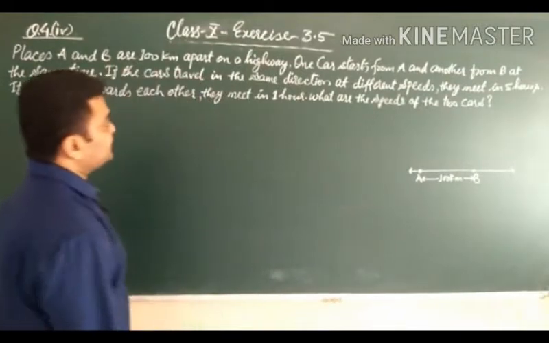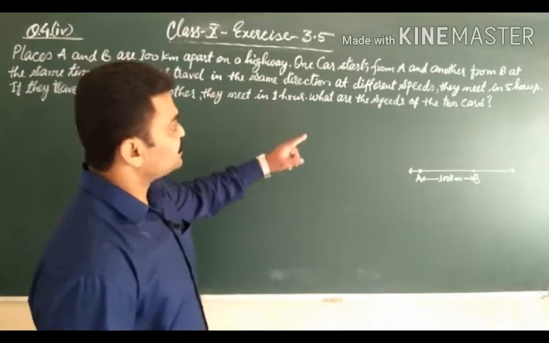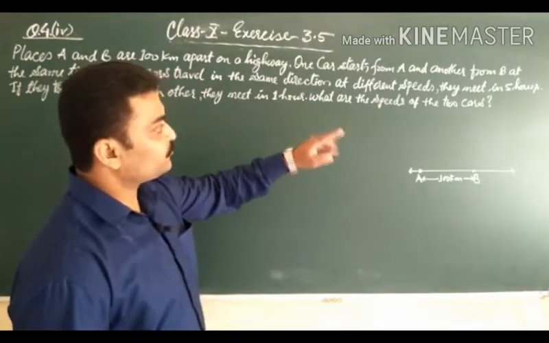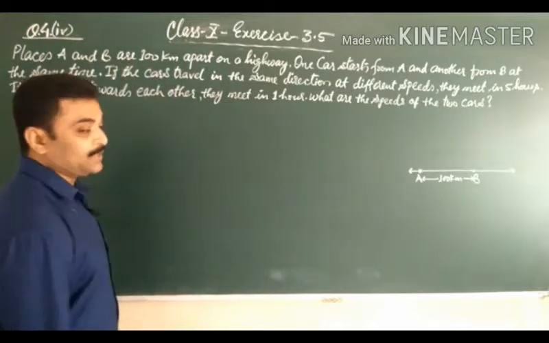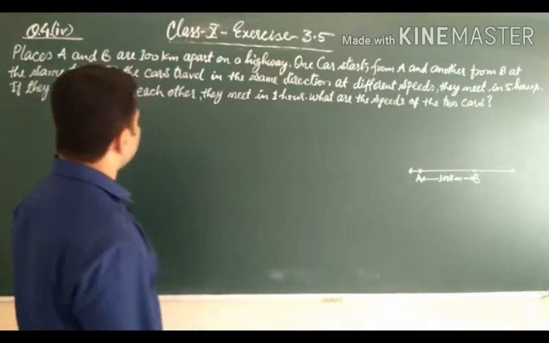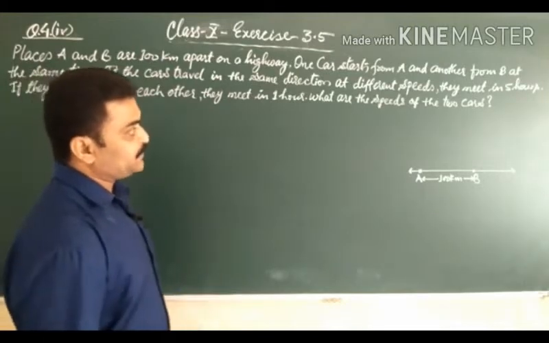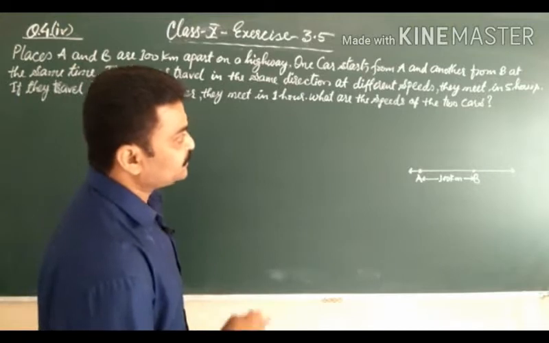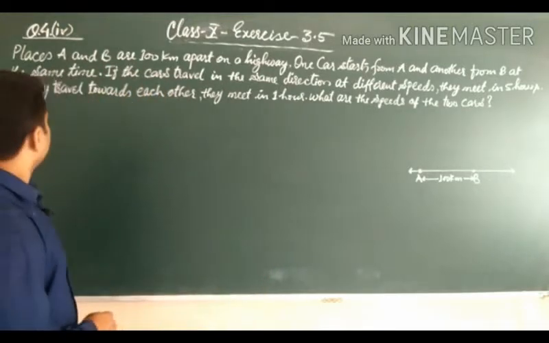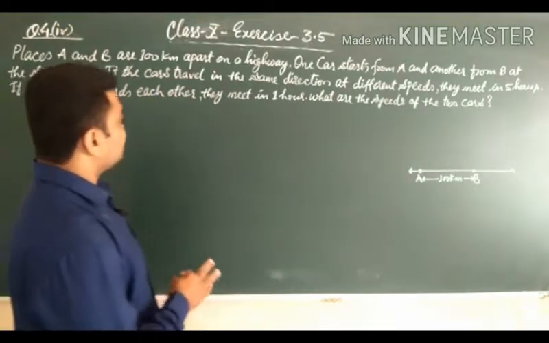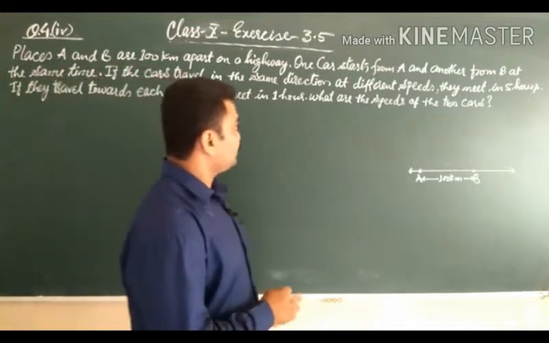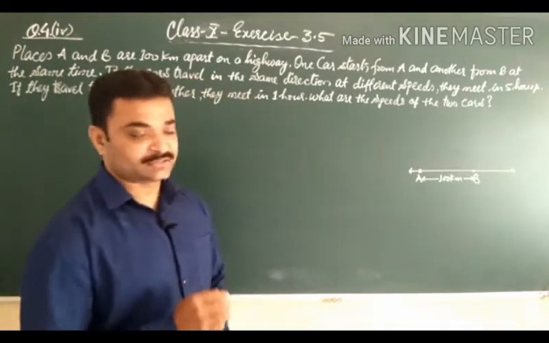Now, next sentence is one car starts from A and another from B at the same time. If the cars travel in the same direction at different speeds, they meet in 5 hours. If they travel towards each other, they meet in 1 hour. What are the speeds of the two cars?